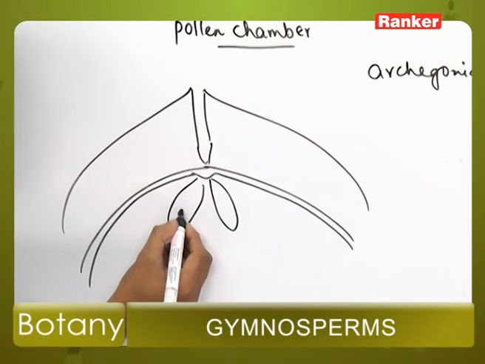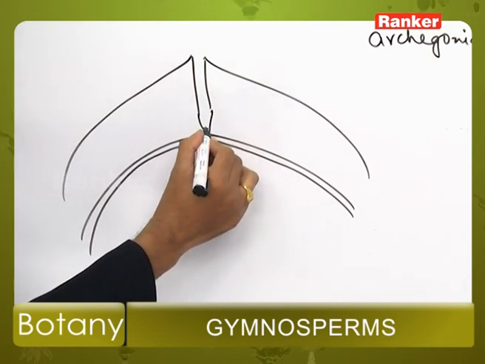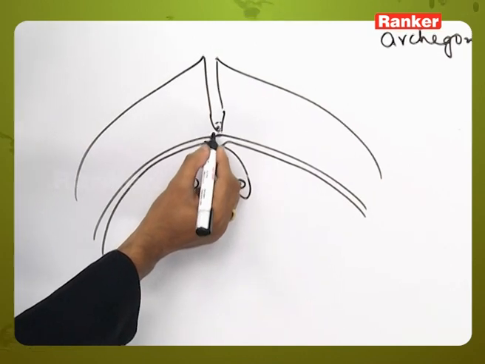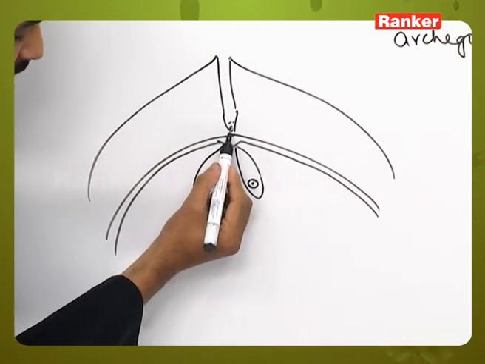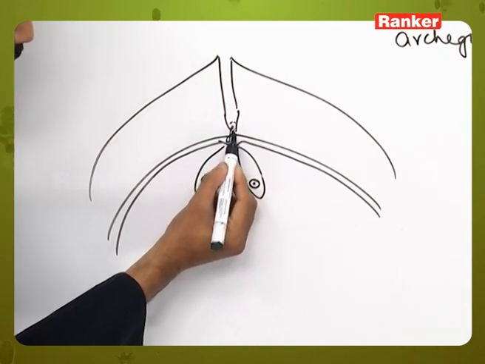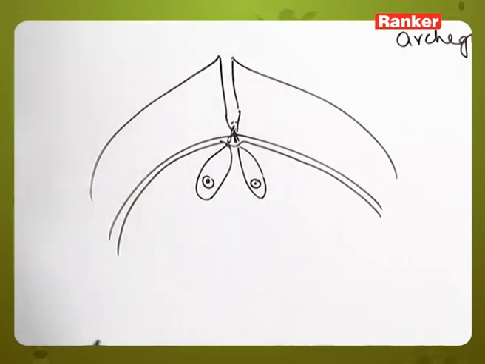Each archegonium contains generally one egg cell, and here this is a pollen chamber in which the pollen grains will be released, and these pollen grains will gradually form a tube-like structure which will pierce through this tissue and enter into the archegonium, this small chamber which is present here, and at this region they will release the male gametes.